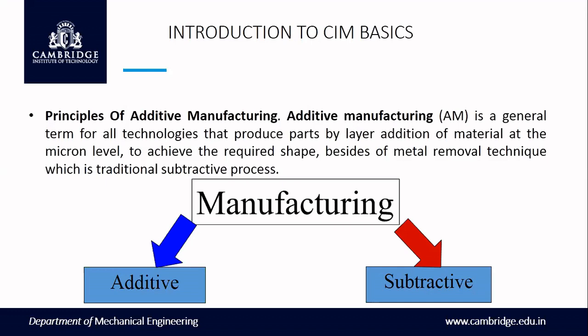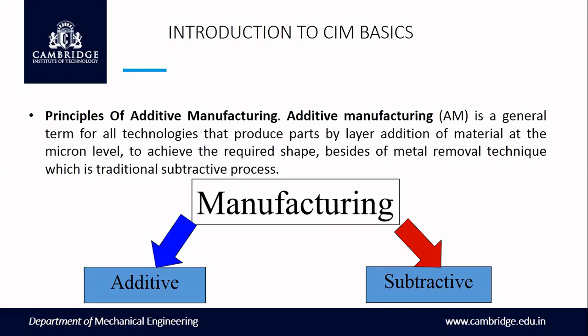We can print food, chocolates, and buildings. There are n number of things. Additive manufacturing can also be used by civil engineers. If you want to print a circuit board, PLC boards, PCB boards, that can also be done with the help of the additive manufacturing process. That is the major thing I am going to tell today. If you learn this additive manufacturing process perfectly, it will fetch you a job.